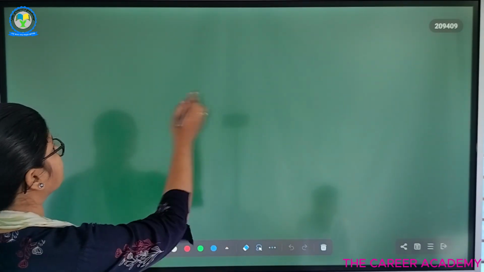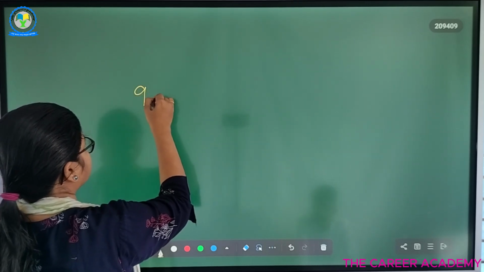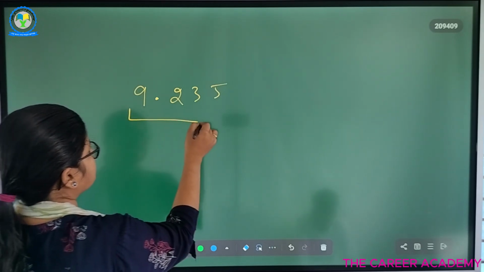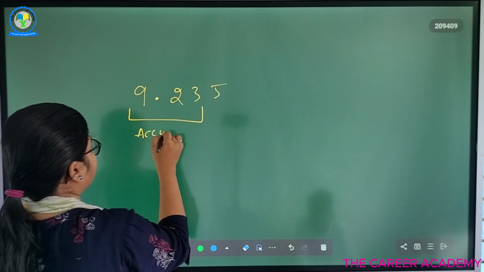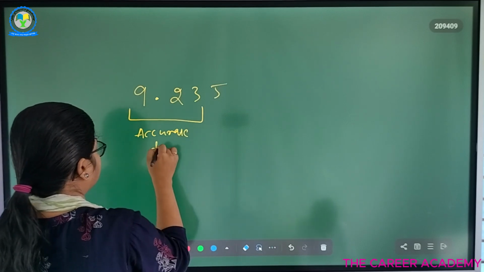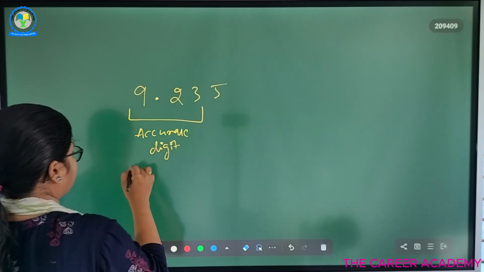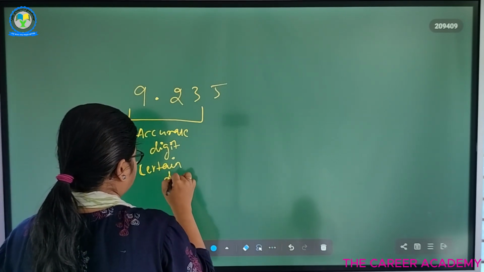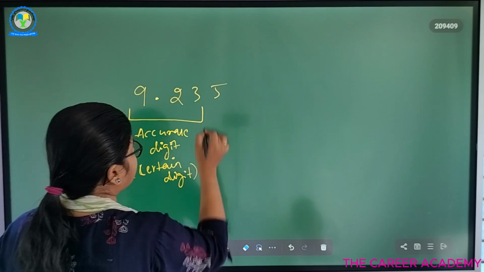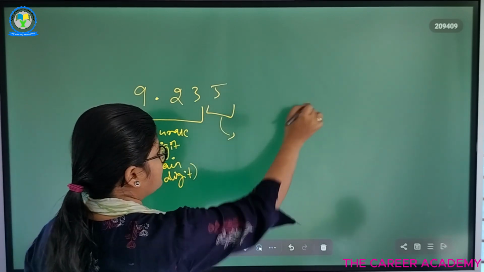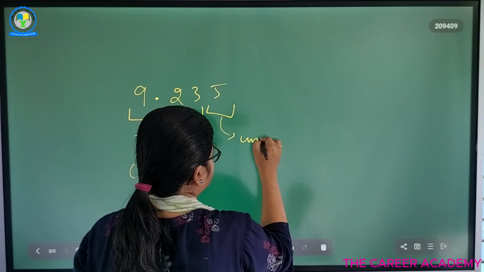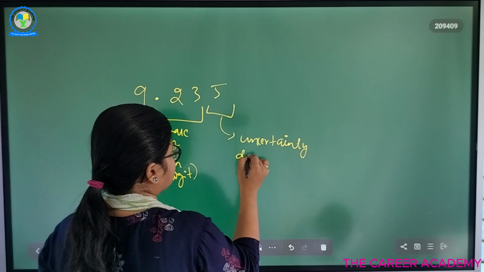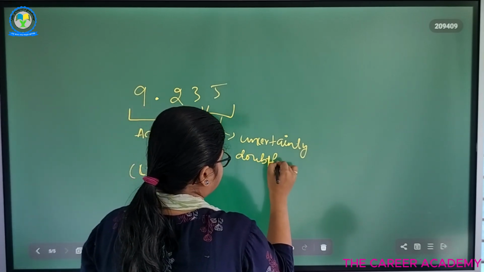Let's say 9.235. ठीक है। So this is our accurate or certain digits, and one with uncertainty, which we can say is a doubtful digit.